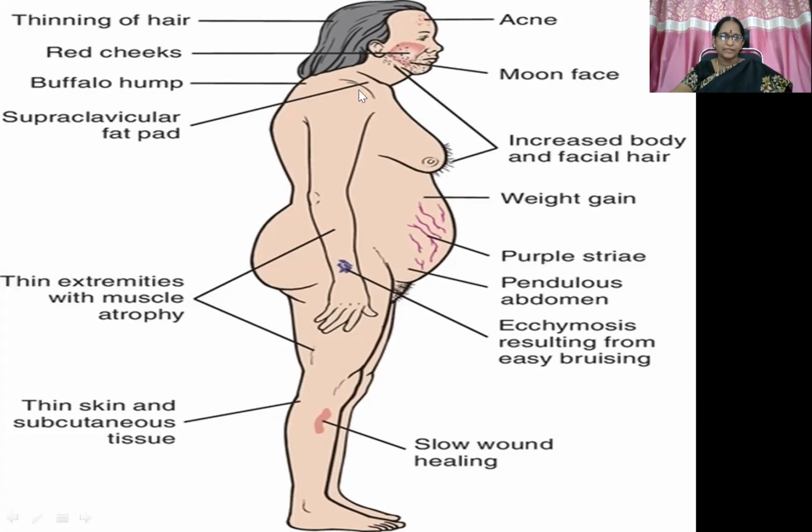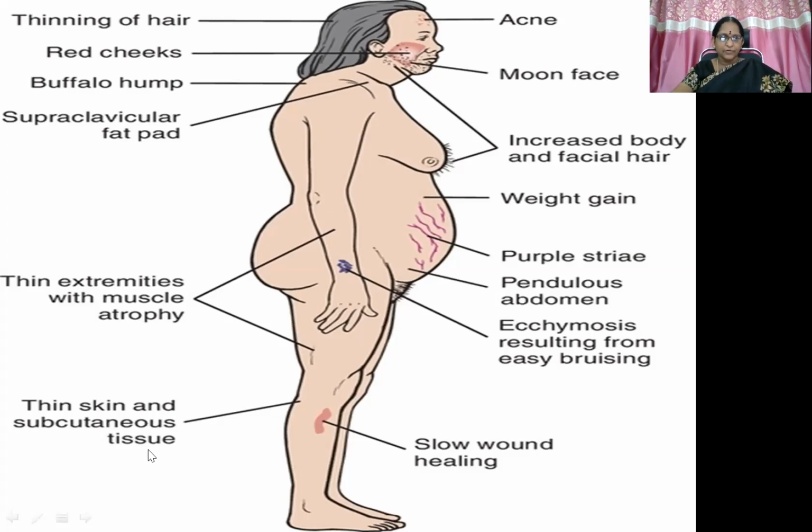Here also excessive fat will be accumulated. Then acne, moon face, increased body and facial hair, weight gain, purple striae because of the excessive fat accumulation in the abdomen. So abdominal striae you can see, pendulous abdomen, ecchymosis resulting from easy bruising, then thin extremities with muscle atrophy because of protein wasting.